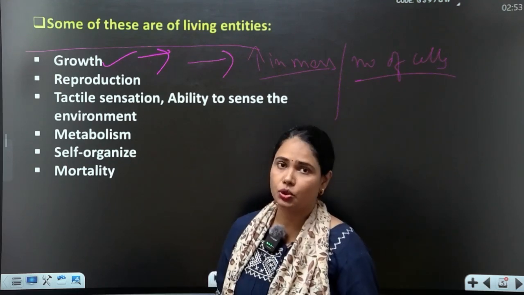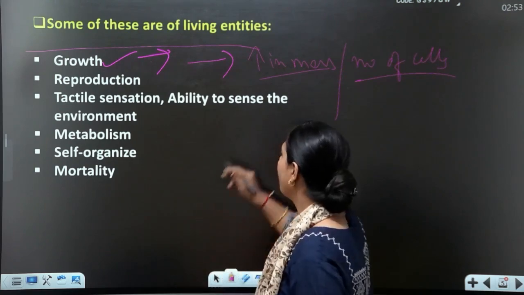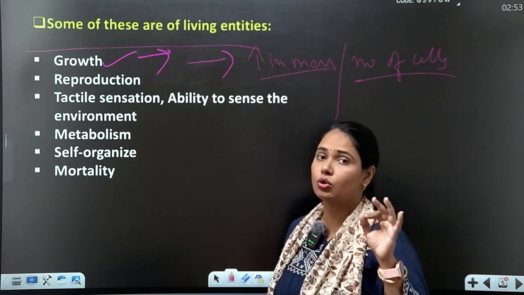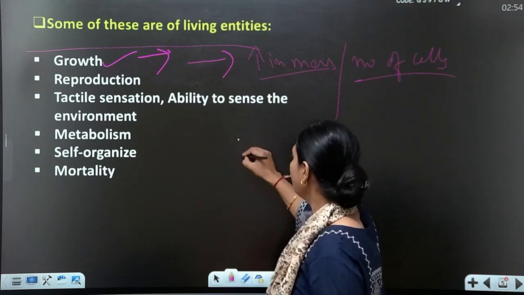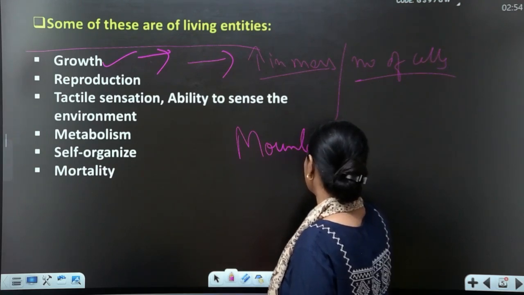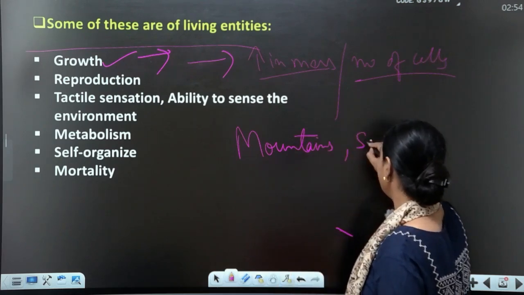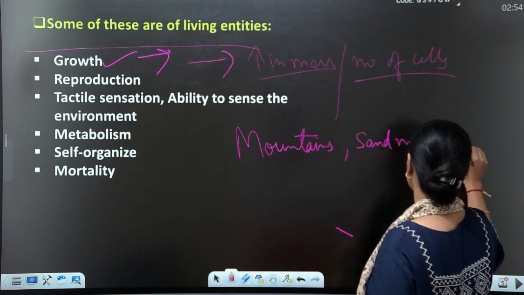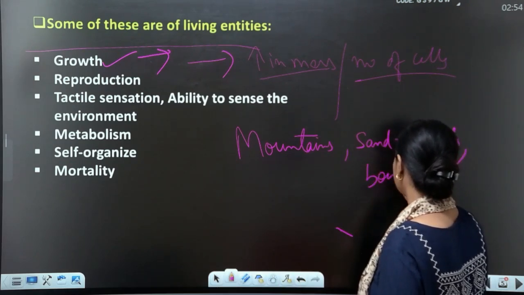All living organisms show growth compulsorily. But today I am talking about non-living also. Non-living things like mountains, sand mounds, boulders.